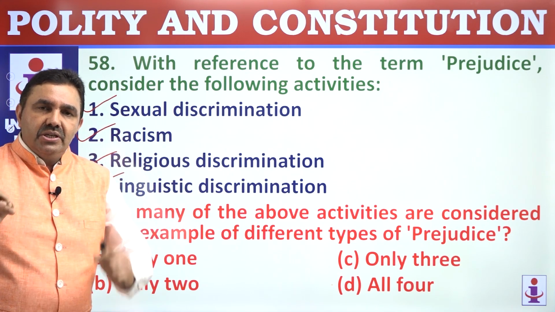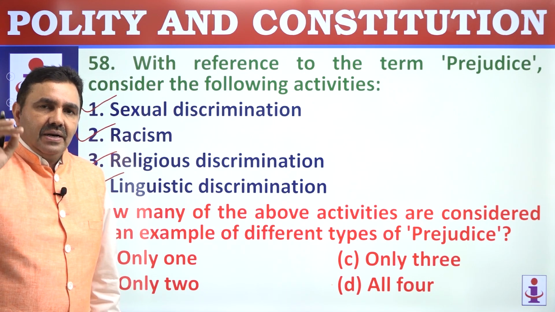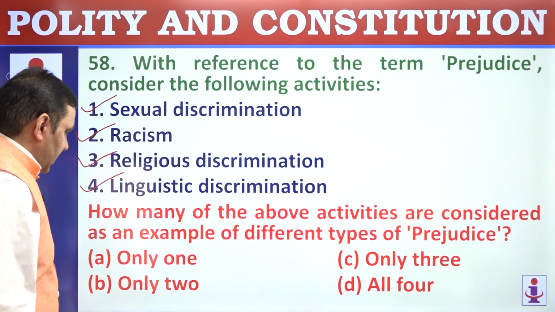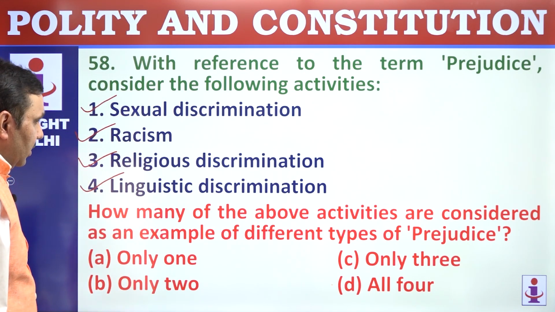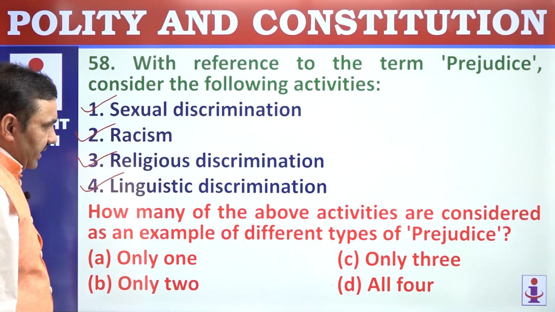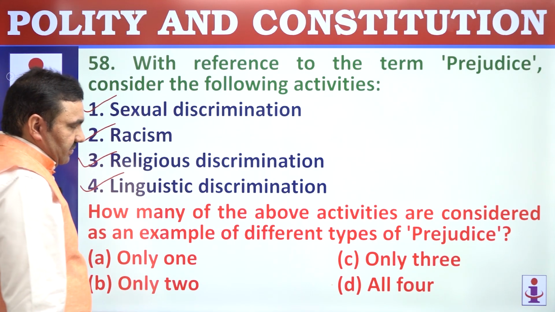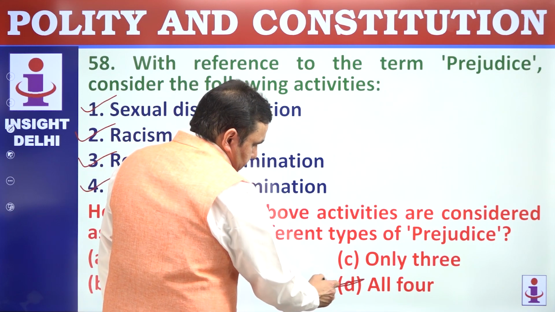Prejudice leads to discrimination, denial of dignified life to an individual. And that is an offense. How many of the above activities are considered as examples of different kind of prejudice? All the 4.